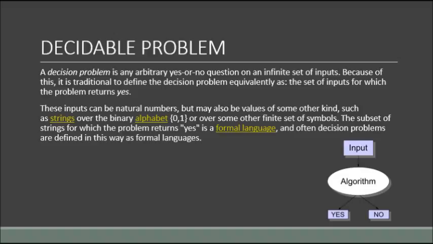Before going to undecidable problems, now let us discuss the decidable problems. A decision problem is an arbitrary yes or no question on an infinite set of inputs. Because of this, it is traditional to define the decision problem equivalently as the set of inputs for which the problem returns yes. These inputs can be natural numbers but may also be values of some other kind, such as strings over the binary alphabet or over some other finite set of symbols. The subset of strings for which the problem returns yes is a formal language, and often decision problems are defined in this way as formal languages.